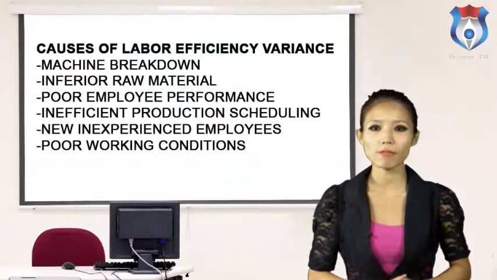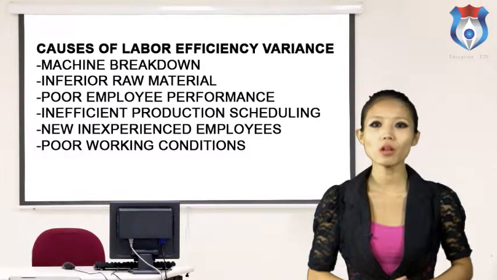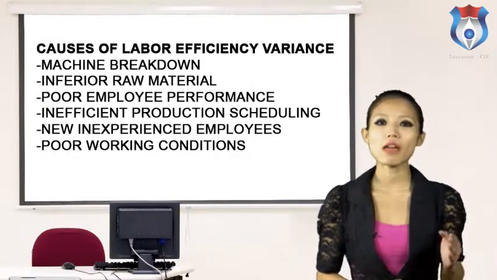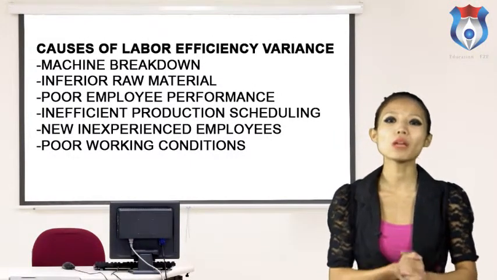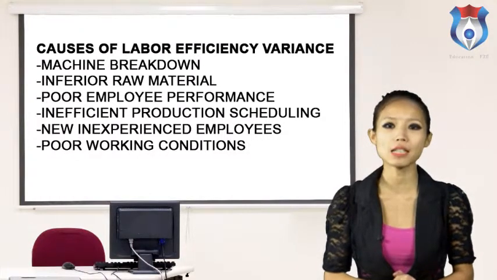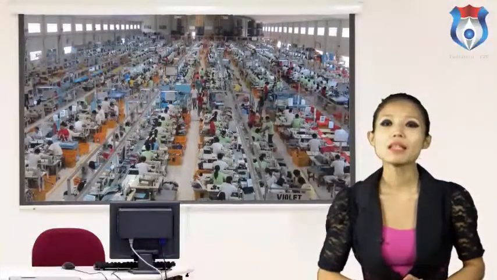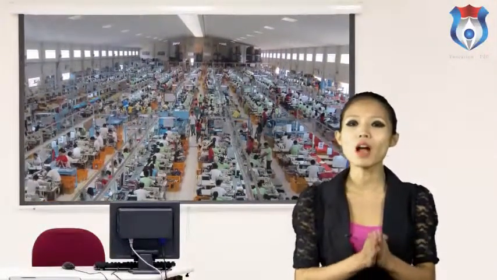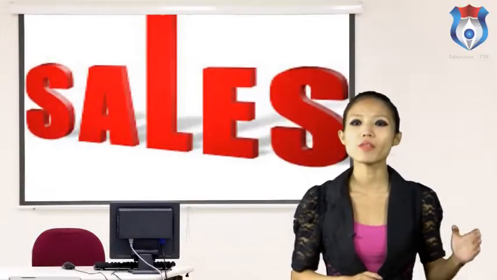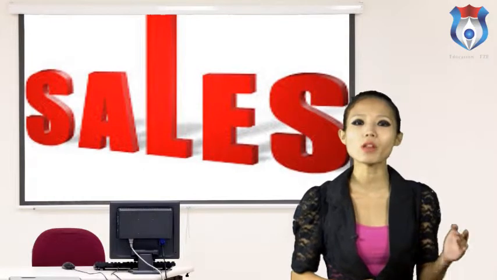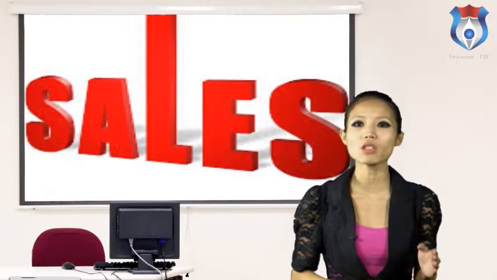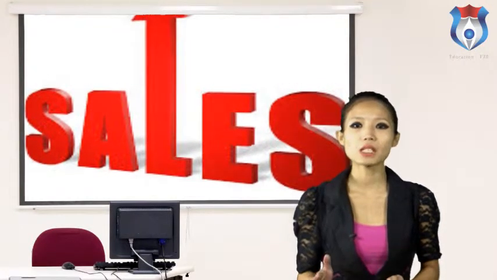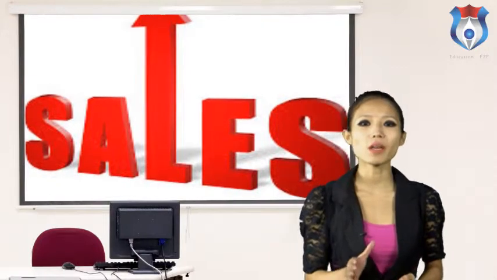Causes of labor efficiency variance: machine breakdown, inferior raw materials, poor employee performance, inefficient production scheduling, new inexperienced employees, poor working condition. Overhead variance. The analysis of factory overhead variances is more complex than variance analysis for direct materials and direct labor. Sales variance. It is the difference between the actual values of sales achieved in the given period and budgeted value of sales. Sales variance can be calculated by using any one of the following: sales variance based on turnover, sales variance based on margin.